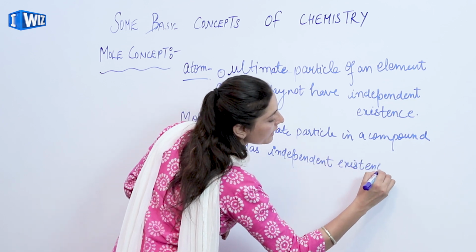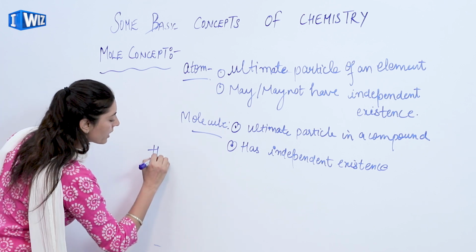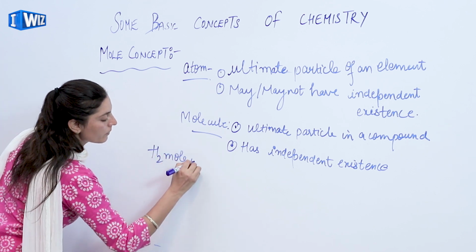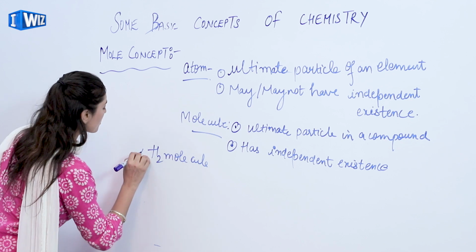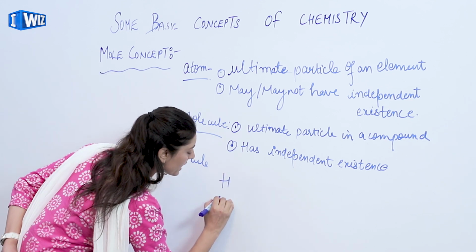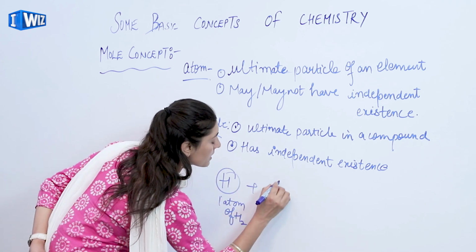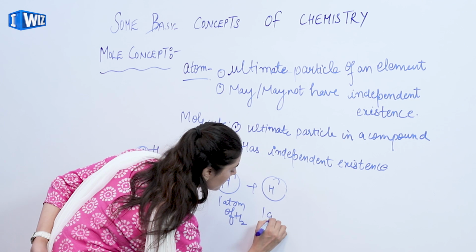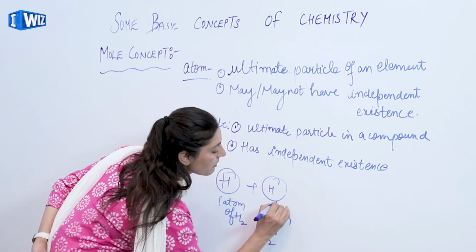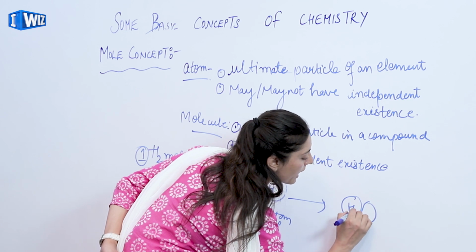Now let us understand this with the help of an example. When I say one hydrogen molecule, how will this hydrogen molecule be formed? We need to have one atom of hydrogen plus another atom of hydrogen that can give rise to one molecule of hydrogen.